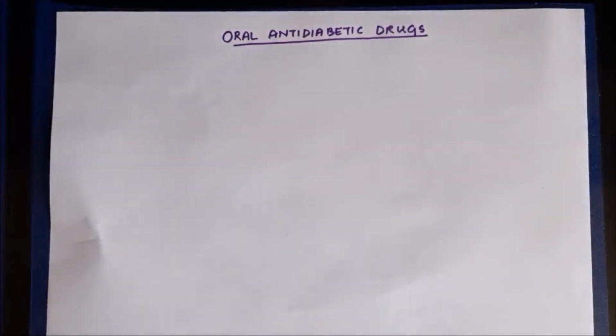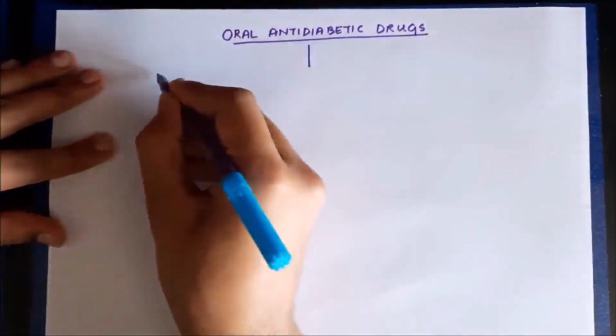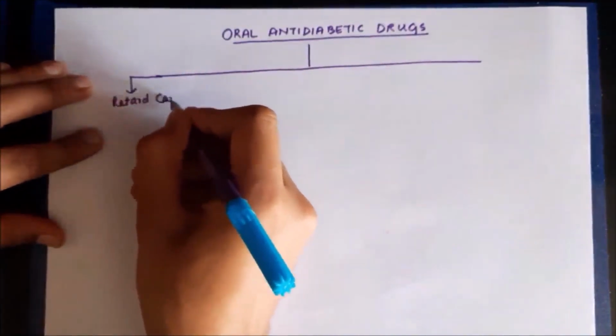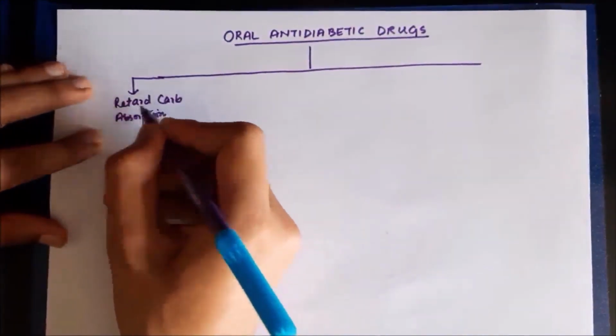In the last video, we discussed how, in the absence of insulin, different classes of drugs can be used to manage glucose levels and prevent hyperglycemia. So, in a patient with diabetes, first we can give oral anti-diabetic drugs and other lifestyle changes such as exercise. However, if diabetes is not controlled, that's uncontrolled diabetes mellitus, we can give insulins. So, first let us discuss the classification of oral anti-diabetic drugs.